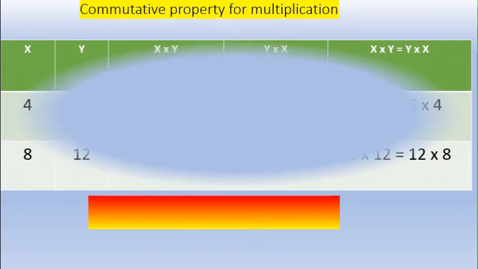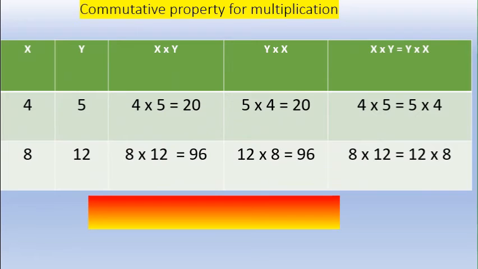Now let us see a few more examples. In the first example, we have taken 4 and 5. The product of 4 and 5 equals 20. In the next one, we have changed the order. We have taken 5 first, then 4. But 5 fours is also 20. So here the answer remains the same. So we can say 4 into 5 equals 5 into 4.